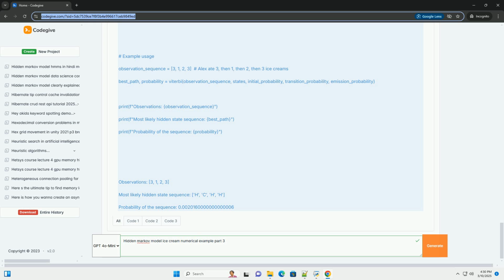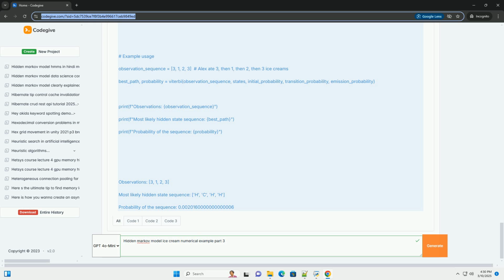Real-world data: find a real-world dataset that you can model with an HMM and apply the Viterbi algorithm to it. Hidden Markov model libraries: consider using libraries like hmmlearn in Python, which provide pre-built HMM classes and functions, which can make implementation easier.